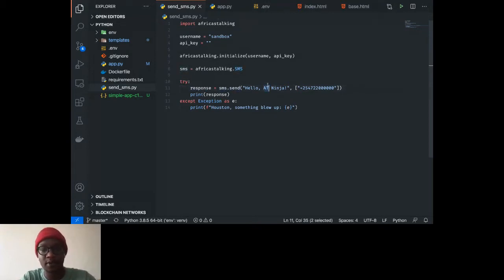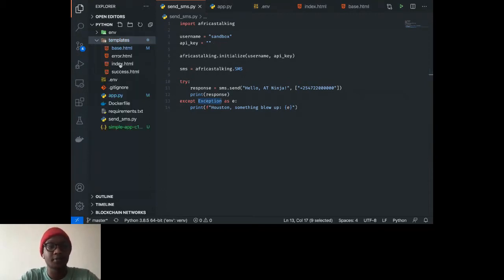The first parameter is the message you're sending, and then you create an array with the numbers that you want to send the message to. Then you can print out the response. But what we're going to do in this case is save the response to Firestore. In case something goes wrong, we have a little print that will help us find that out.